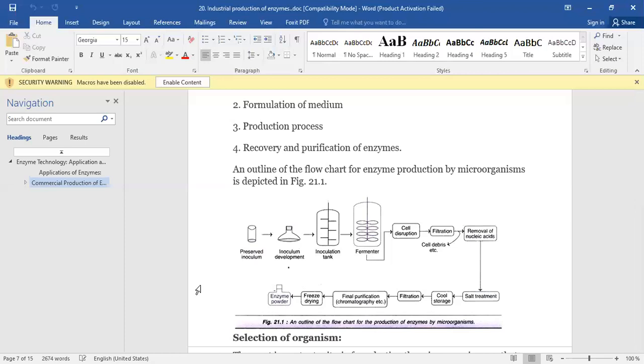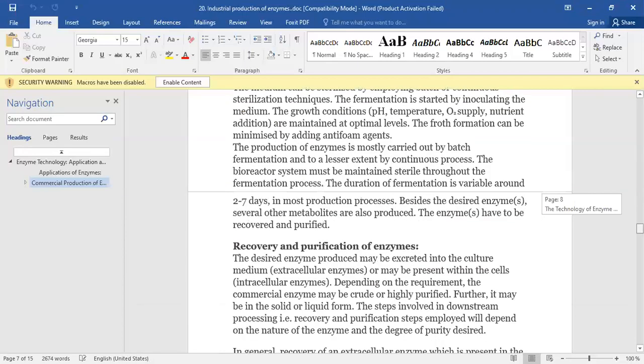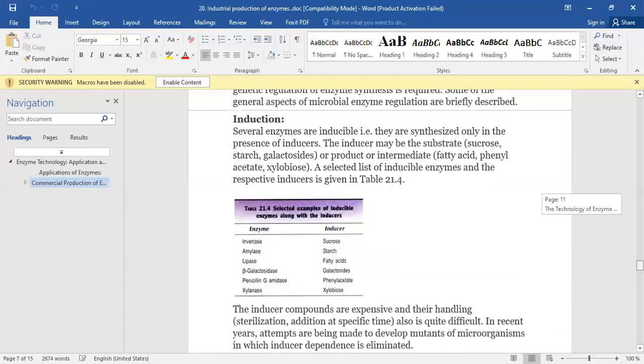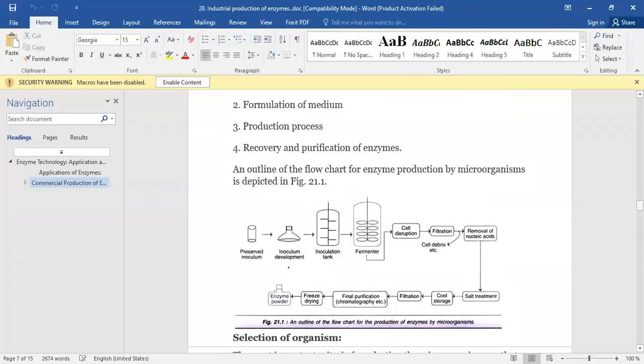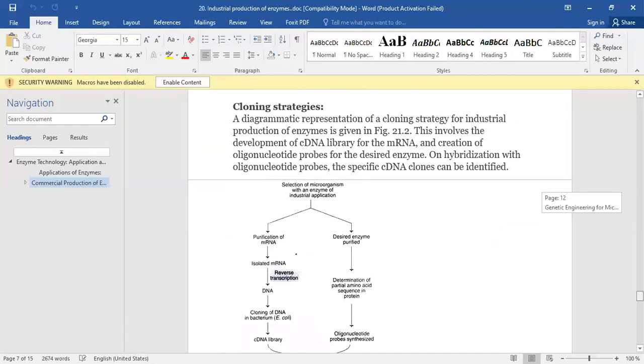So they are freeze dried and converted into powder form for preservation. This is the complete process in the notes provided. These are the enzymes, and these are examples of different kinds of enzymes. This is the process.